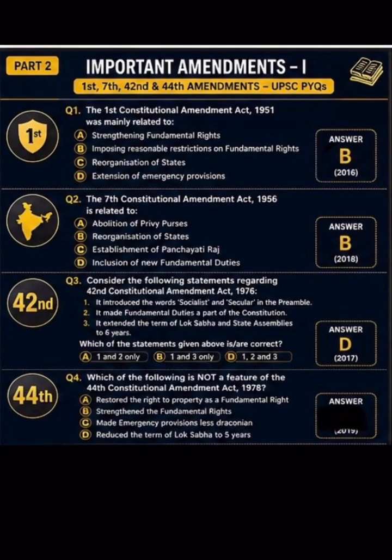Which of the following is not a feature of 44th Constitutional Amendment Act 1978? Restore the right to property as a fundamental right, strengthen the fundamental rights, made emergency provisions less draconian, reduce the term of Lok Sabha to 5 years. Here the correct answer is option A. Restore the right to property as a fundamental right.